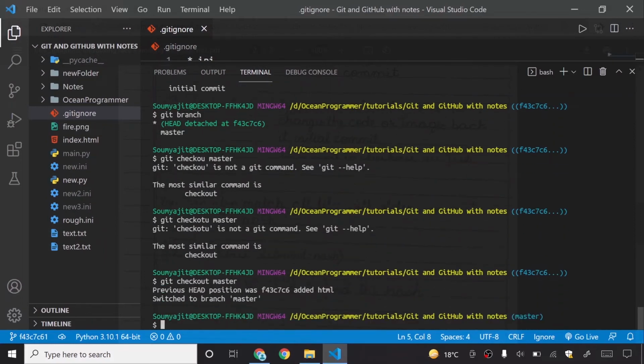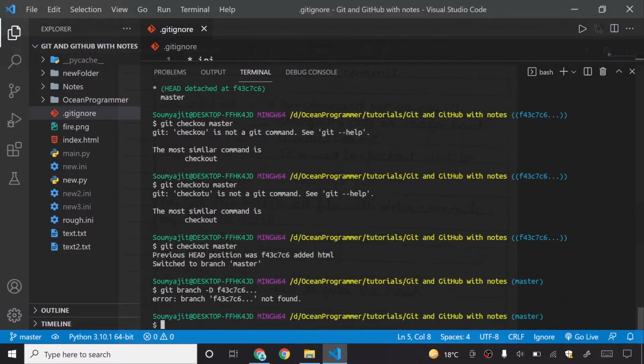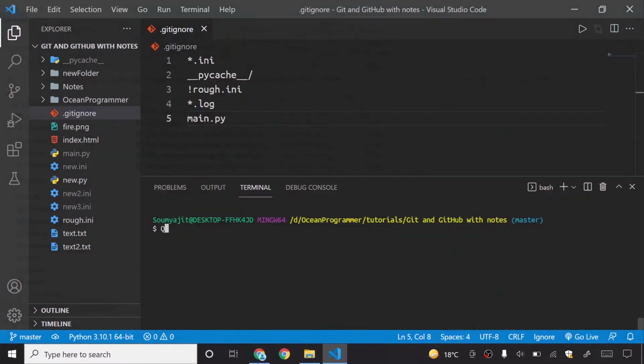So git checkout master, you got this, and I will delete this branch with git branch -d. I will do -d and this branch, and I will just copy this and paste this, and no branch found. Let me press my tab key after this. So that was just a temporary branch. I will show you again.